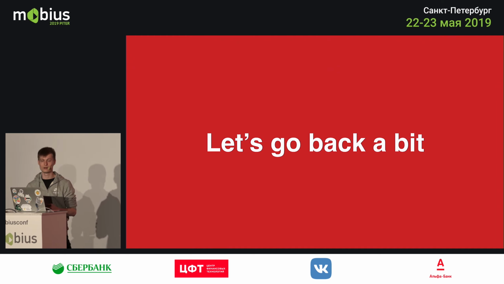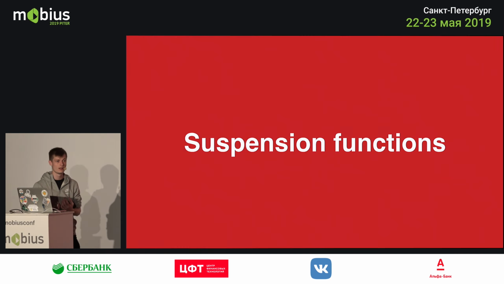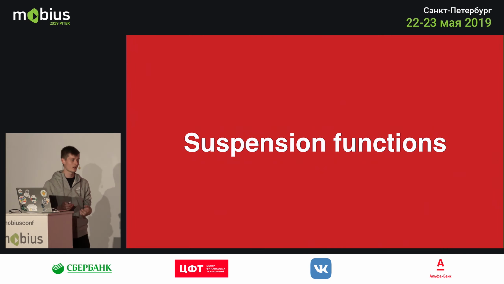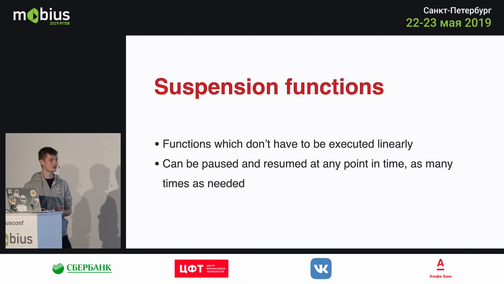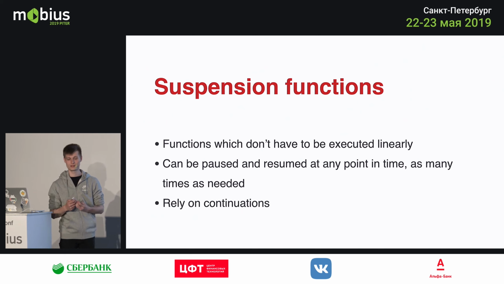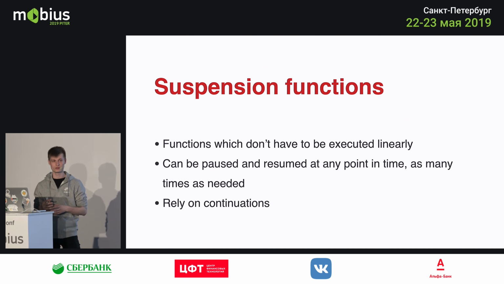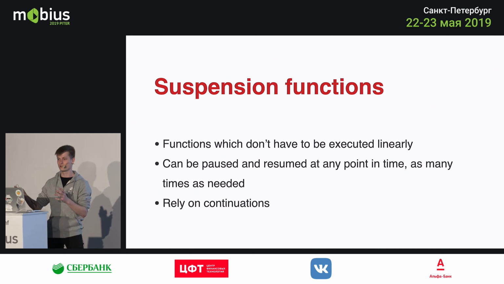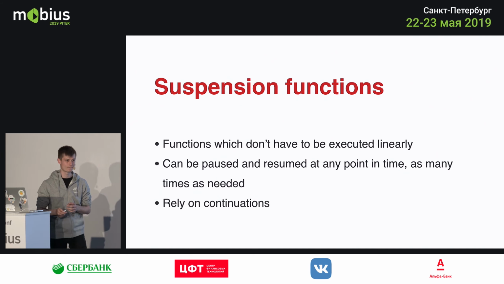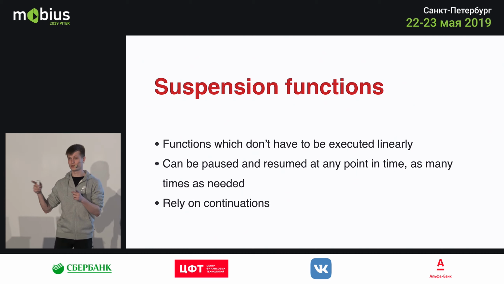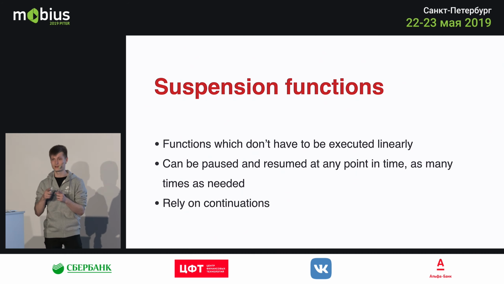As I was saying, all of this works around suspension functions. We kind of have to know what is the difference between a regular function and a coroutine or a suspension function. So a definition of suspension functions would be that they are functions which don't really have a linear flow of execution. So usually when you launch a function or call a function, it starts and then it goes all the way to the finish line, and then it returns something, right? If something bad happens in between, like an exception, then it will break, obviously, and go back. But with suspension functions, you pretty much can stop at any point in time and as many times as you want, and then pause the function for a bit.